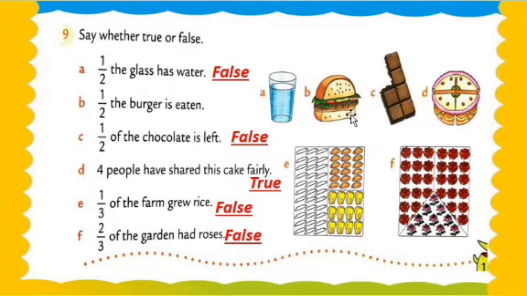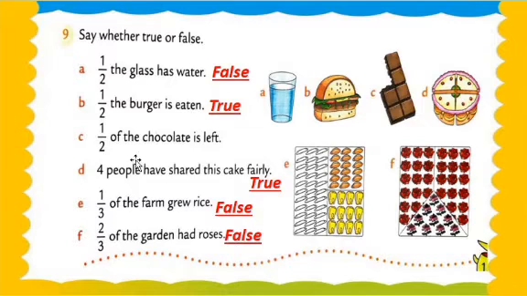See, this is the half burger. That's why it's the correction sentence: 1 upon 2, the burger is eaten. Understood? So now what are we writing there? We are writing true. Understood? We have written true. Got my points, my dear students?